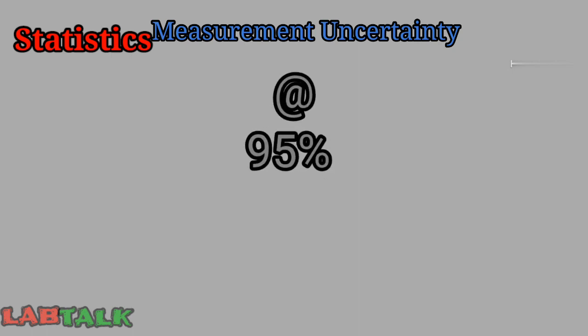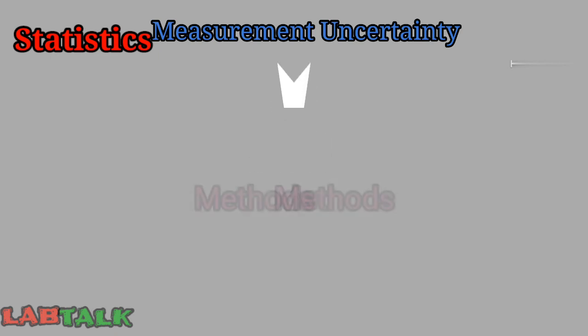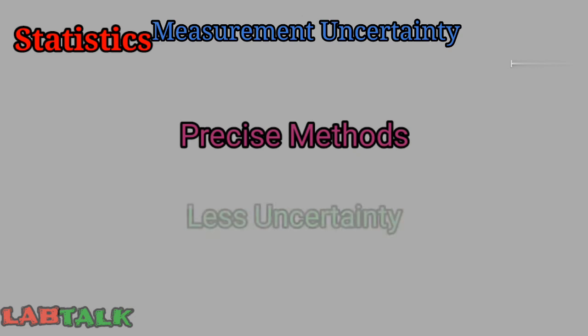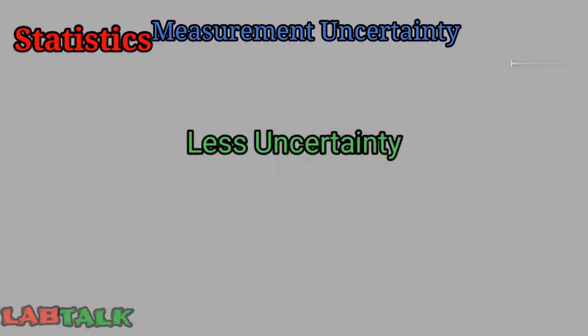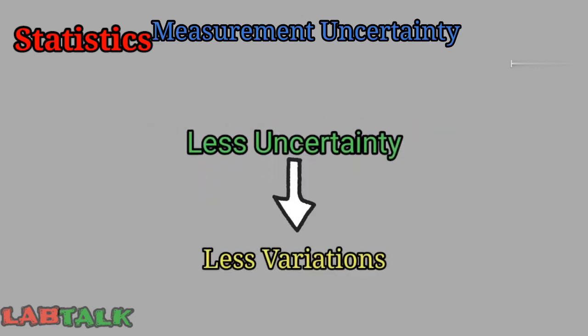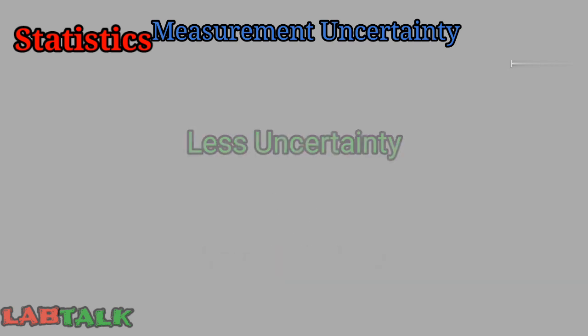The degree of variation also depends on the methods used. Methods that are more precise have less uncertainty because the amount of variation included in the 95% limit is smaller. The concept of MU, that is measurement of uncertainty, we will see in detail in some other video where we will exclusively discuss measurement of uncertainty.